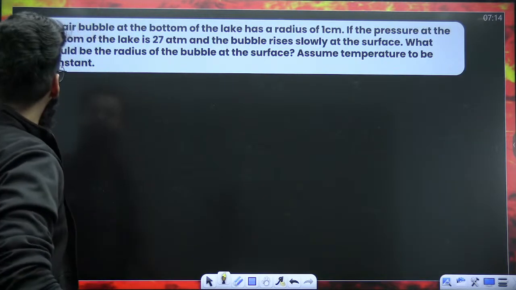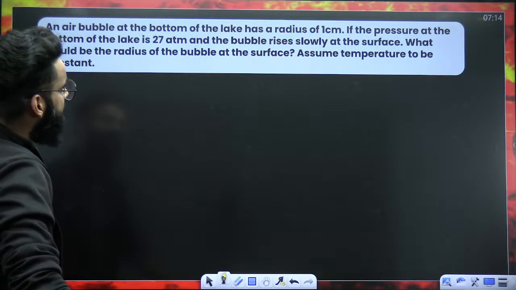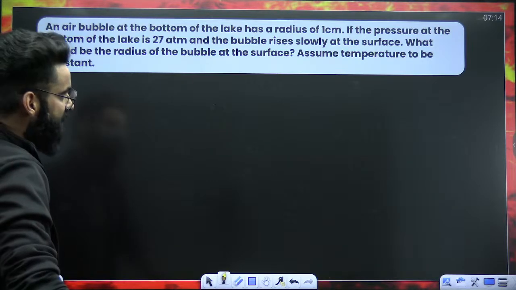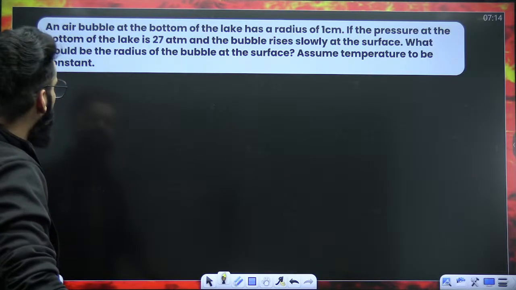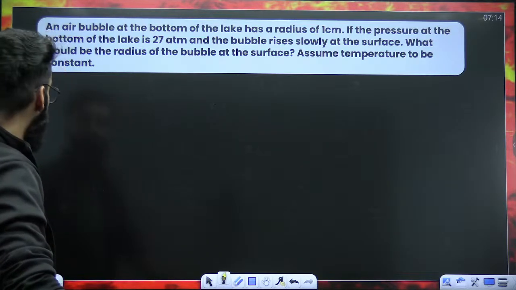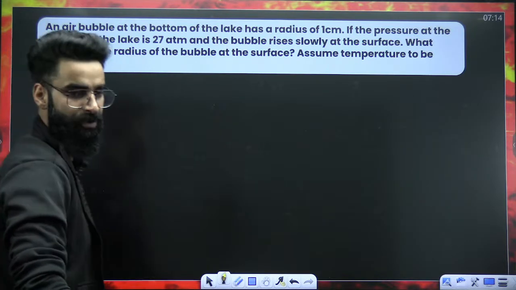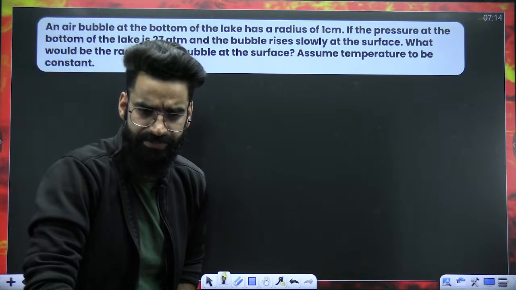Let's have a look on one more question. An air bubble at the bottom of the lake has the radius of 1 centimeter. If the pressure at the bottom of the lake is 27 atm and the bubble rises slowly at the surface, what would be the radius of the bubble at the surface, assuming temperature to be constant? Again, a very simple question.